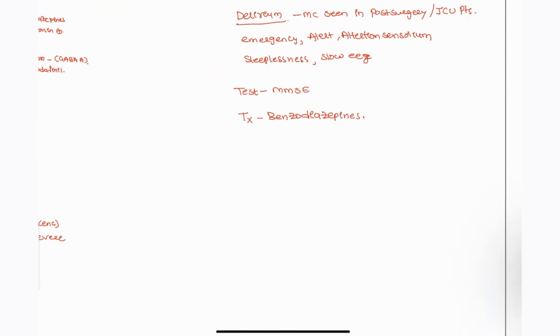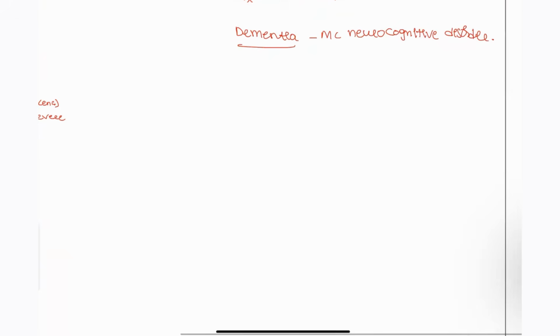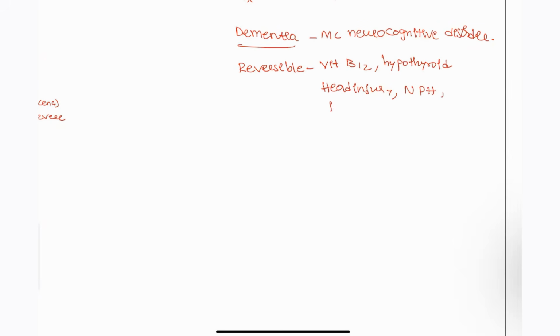Next, coming to dementia. In dementia patients, how do we see this? This is the most common neurocognitive disorder. Dementia can be of many types, associated with reversible or irreversible causes. It can be reversible, such as vitamin B12 deficiency, hypothyroidism, head injuries like acute trauma, normal pressure hydrocephalus, and infections. These all are going to be reversible.